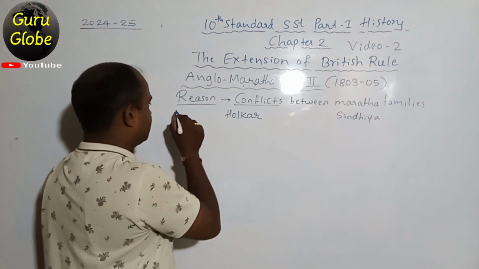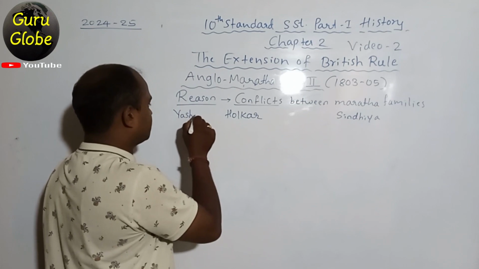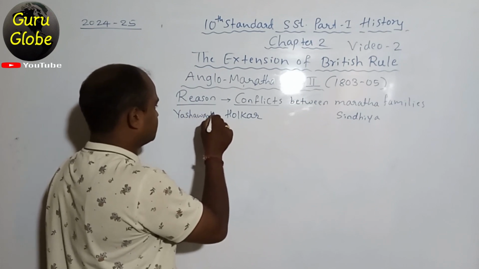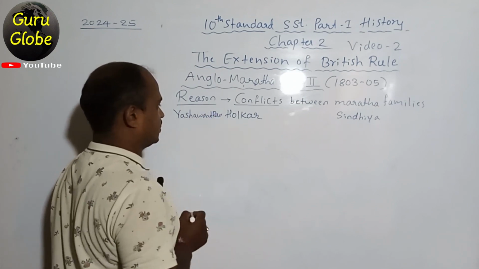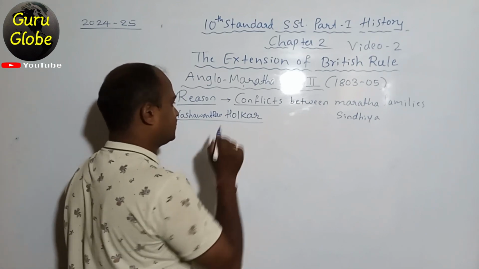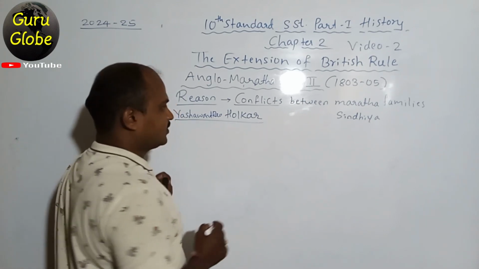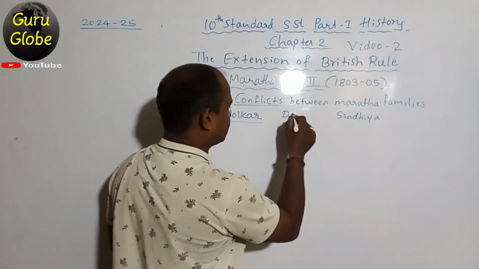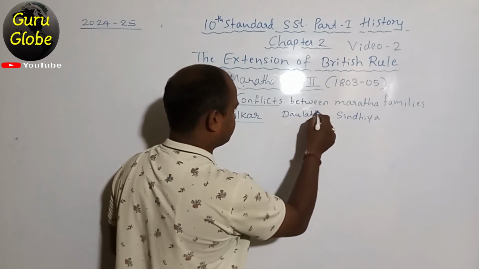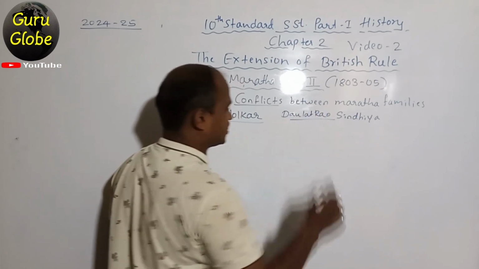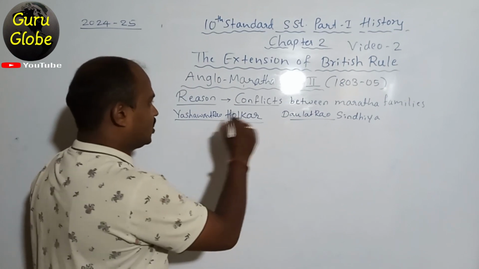In the Holkar family, Yashwantrao Holkar was dominant, and in the Sindhia family, Daulatrao Sindhia was there.